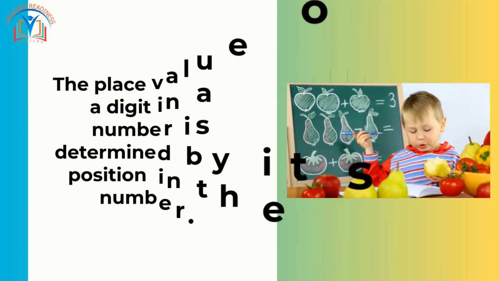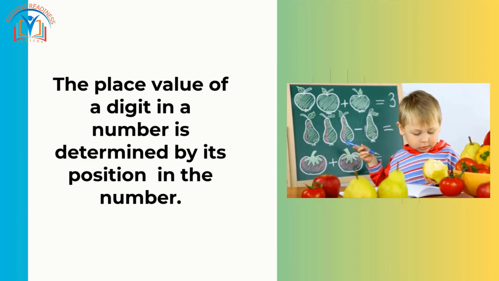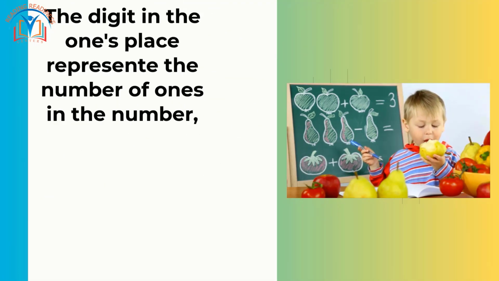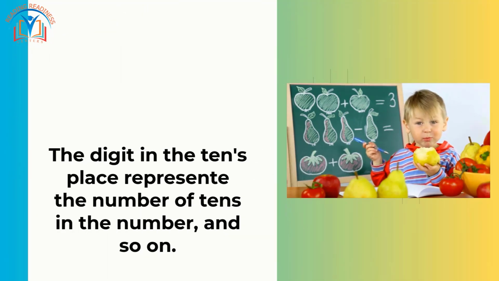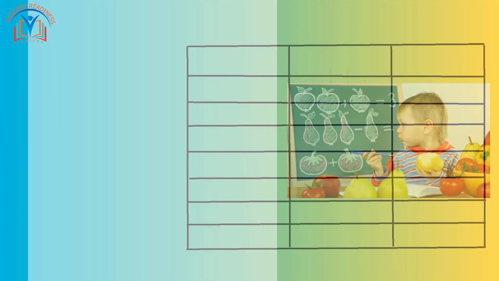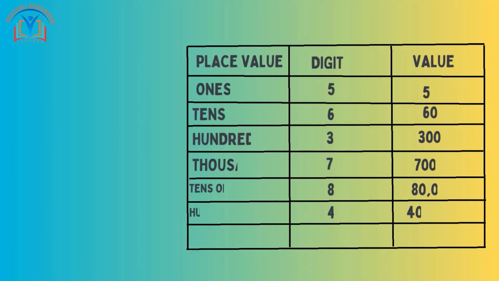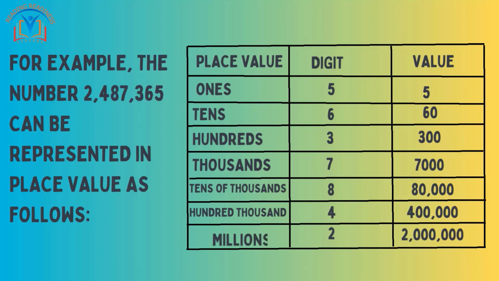The place value of a digit in a number is determined by its position in the number. The digit in the ones place represents the number of ones in the number, the digit in the tens place represents the number of tens in the number, and so on. For example, the number 2,487,365 can be represented in place value as follows.